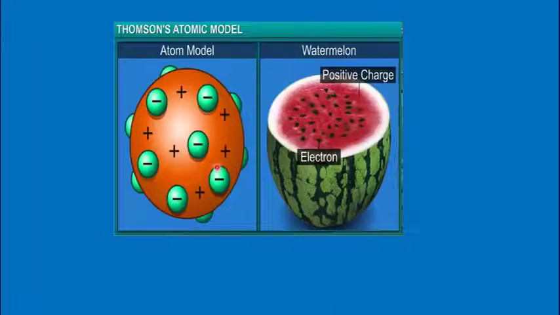It is very clear in this diagram, which was given by Thomson about the structure of an atom. He said the orange part is the positively charged protons, and inside that the electrons were embedded like the cherries in the pudding. So this is the structure of Thomson's model. Another comparison can be done with a watermelon. The red edible part can be considered as the proton, that is, positively charged, and the black seeds can represent the electrons. So this was Thomson's model of the atom.